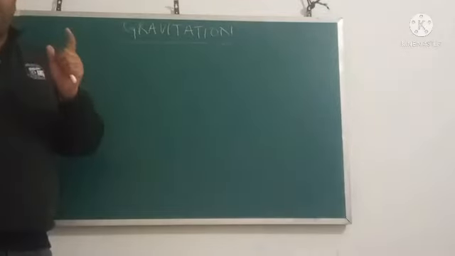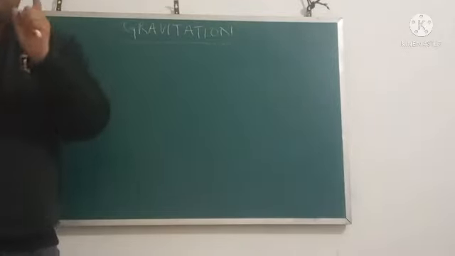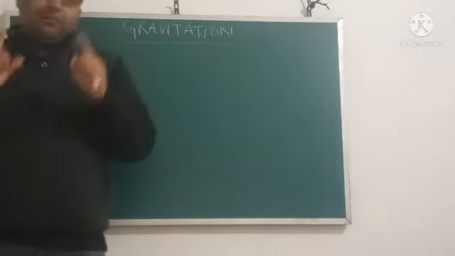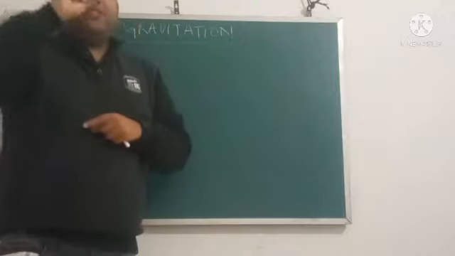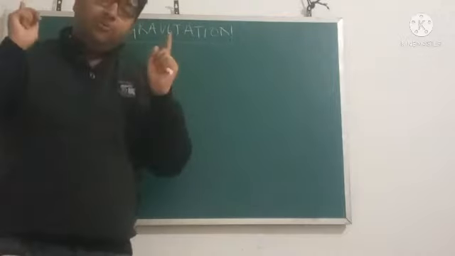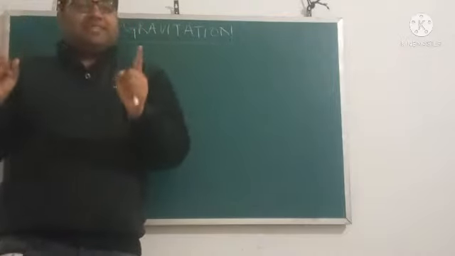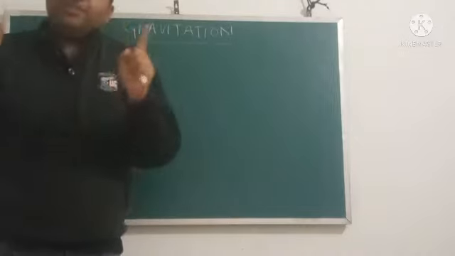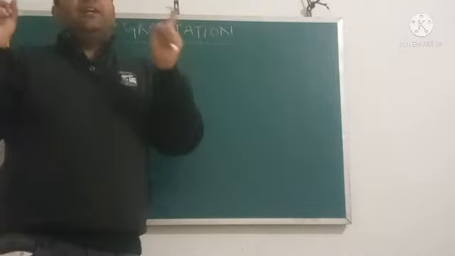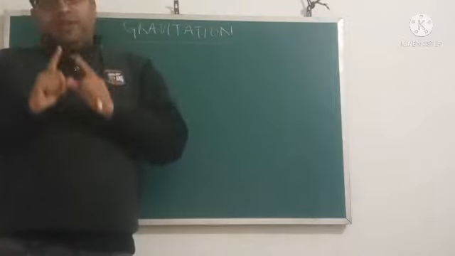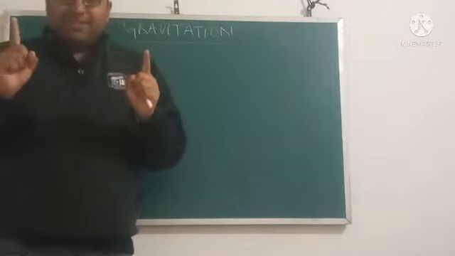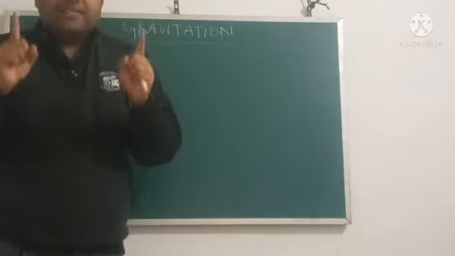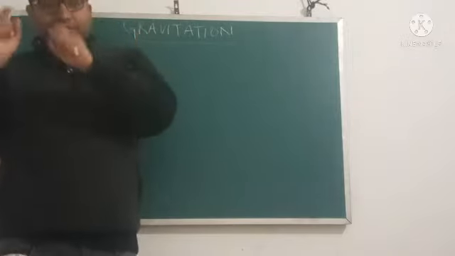So he gave a universal law of gravitation. And what does that law say? It says any two objects in this universe having some mass attract each other with a force, and that force is called the force of gravitation.